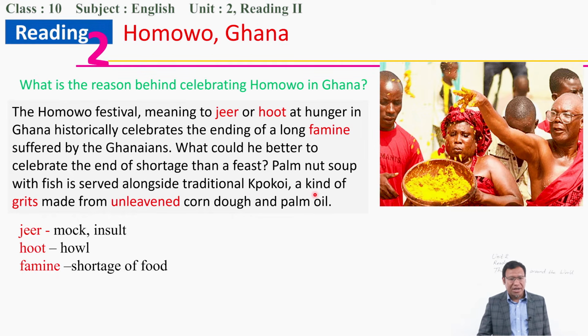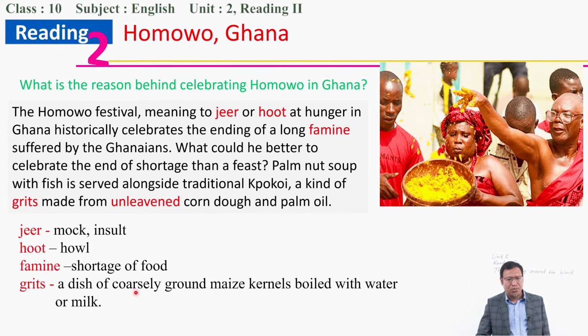Kpokpoi is a kind of grits made from unleavened corn dough and palm oil. So this is an example of kpokpoi, right? It is a kind of grits. What are grits? Grits are a dish of coarsely ground maize kernels, right?